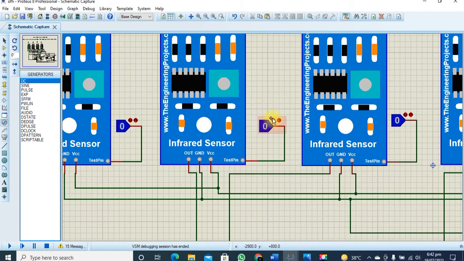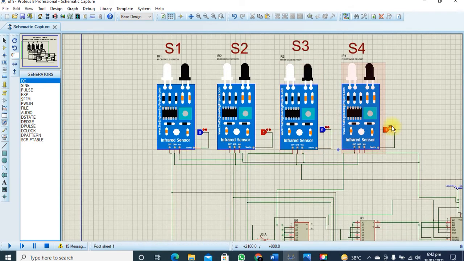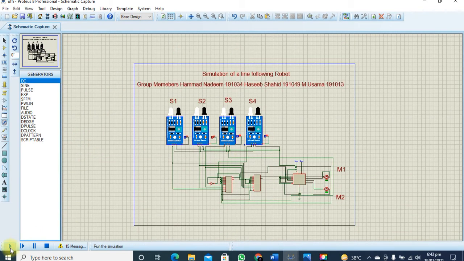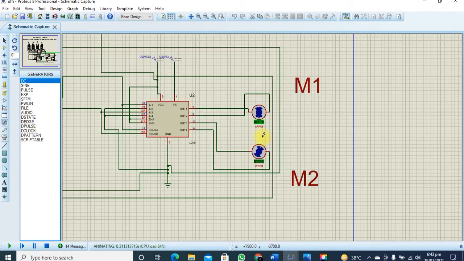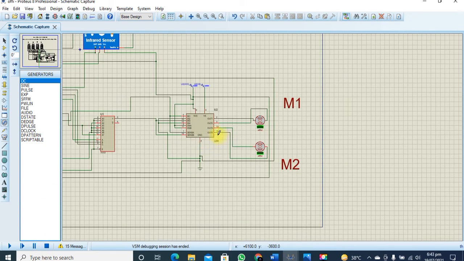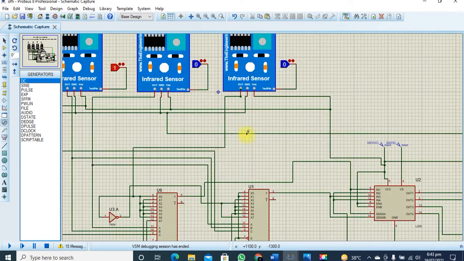So as you can see, in the case of 0 1 1 0, our right motor has to run and the left motor has to stop. So let's start the simulation. As you can see, our right motor is running and the left motor is stopped. And for the third case, which is the case for both motors to run, that is 0 1 1 0.